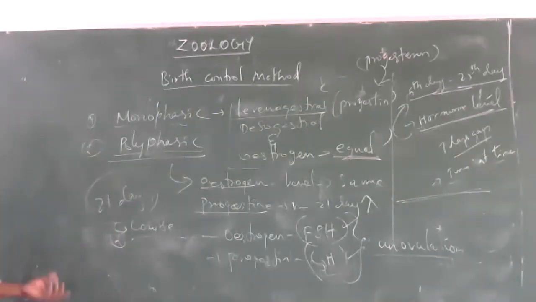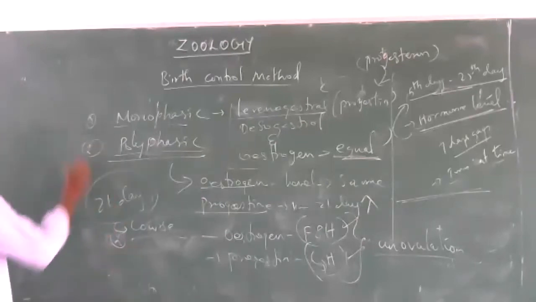There are two types of oral contraceptive pills, which we already discussed.